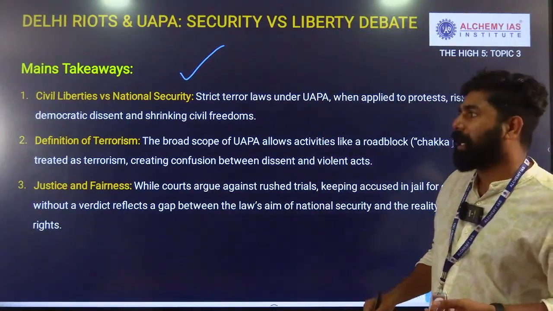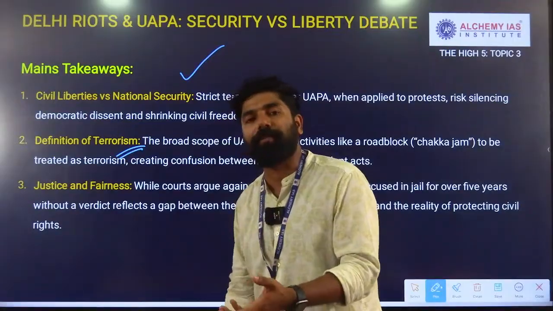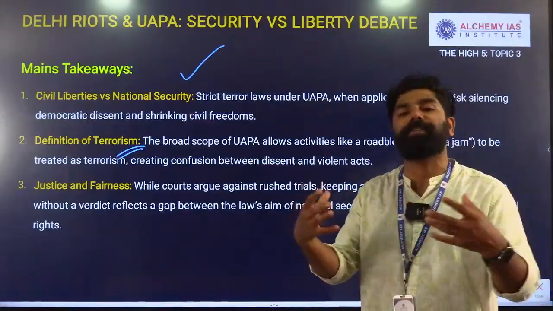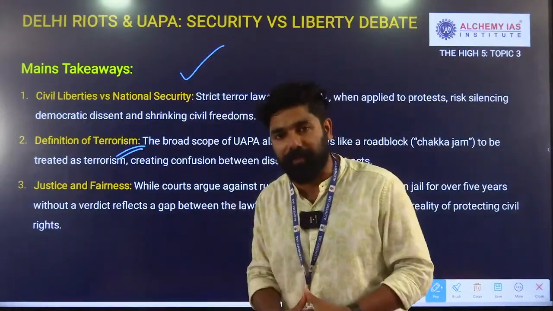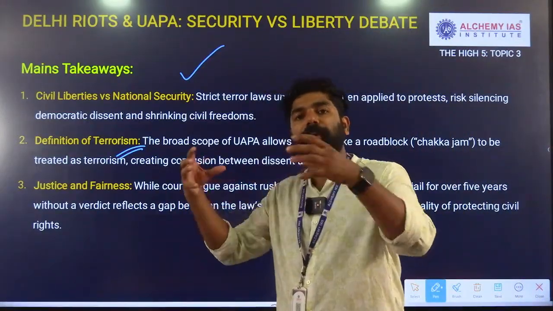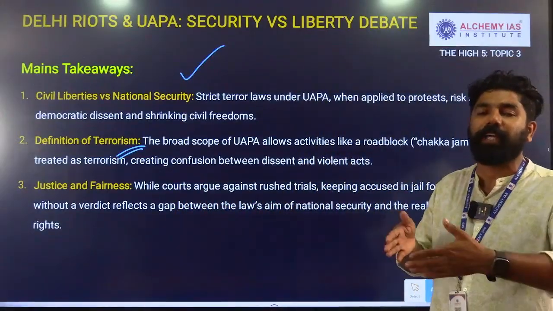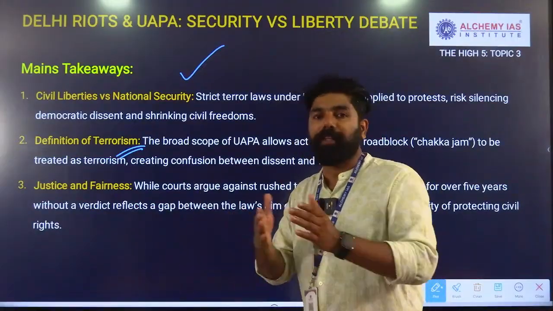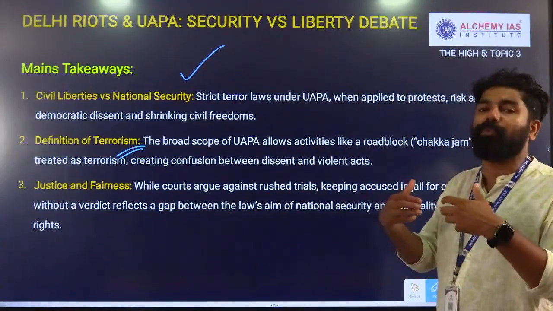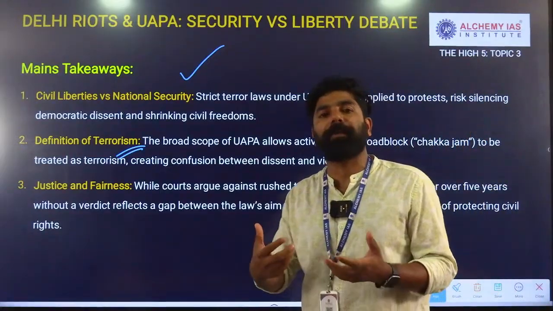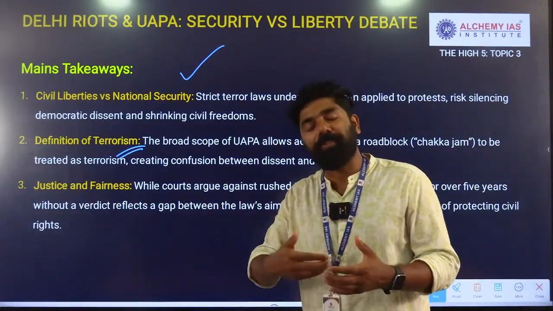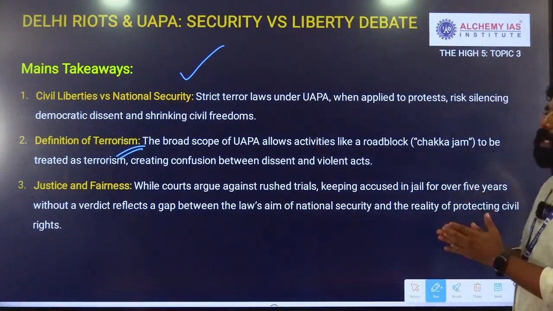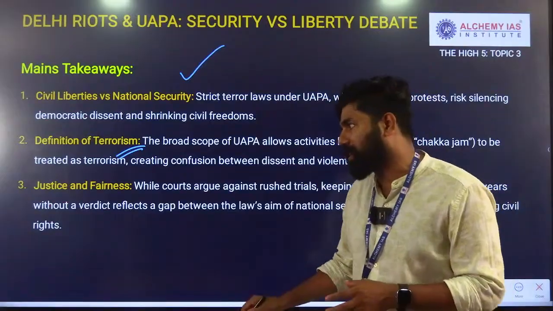Another important challenge that we have is that the UAPA has a broader definition of terrorism, so that any means, any action can be considered as a terrorist activity. So this broader definition is also another challenge that blurs the balance between security and civil liberty. Sometimes people criticize government policy through peaceful protest. So democratic dissent and acts of violence are not able to be balanced because of the broader definition of terrorism, which is another issue that we have.